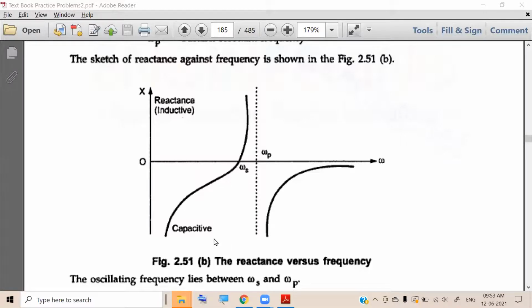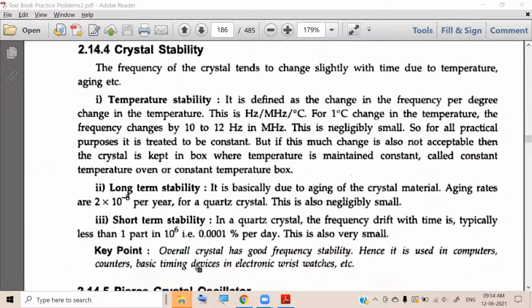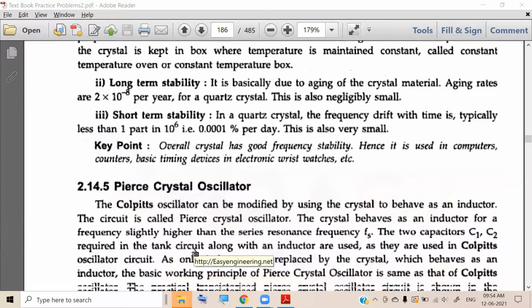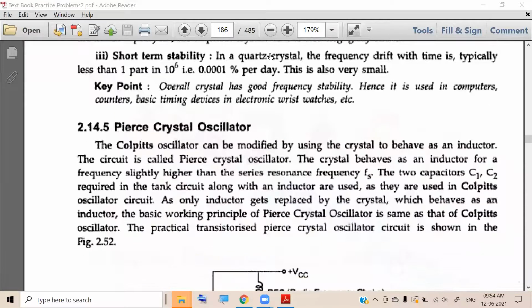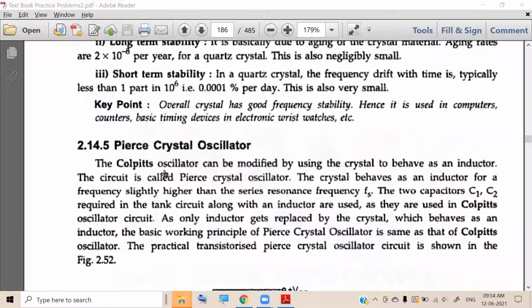Now let us go to the Colpitts oscillator. How many capacitors and how many inductors does the Colpitts oscillator have? Two capacitors, one inductor. Very good. That one inductor you can replace by what?